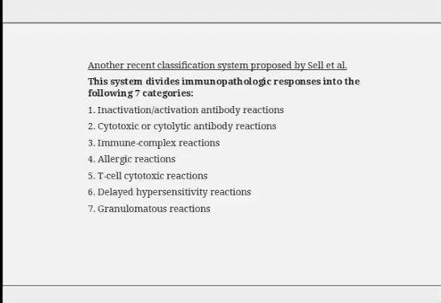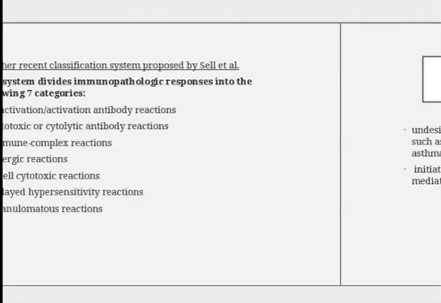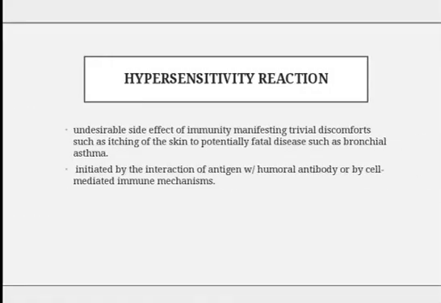Another recent classification system was proposed by Gell et al. The system divides immunopathologic responses into the following 7 categories: first, inactivating or activating antibody reactions; second, cytotoxic or cytolytic antibody reactions; then immune complex reactions, allergic reactions, T cell cytotoxic reactions, delayed hypersensitivity reactions, and granulomatous reactions.